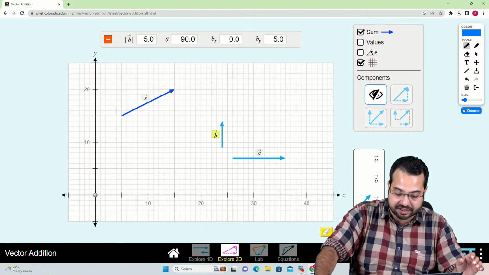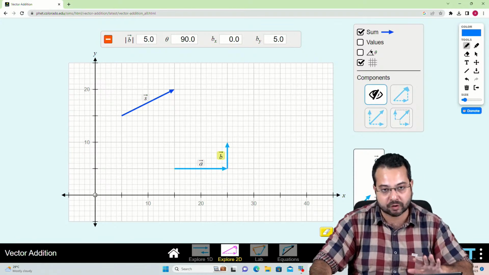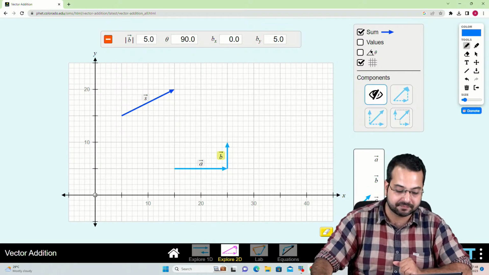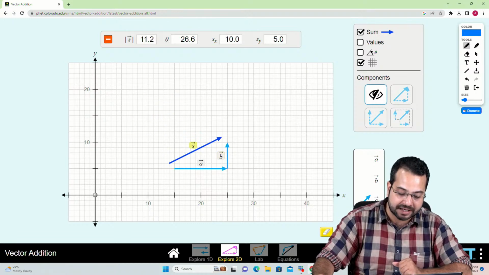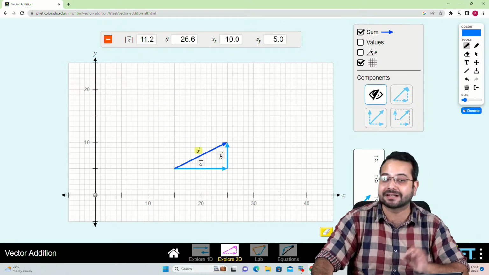First let's take a and b. These are the two vectors a and b. So what will be the resultant of a and b? The resultant of a and b is going to be this.